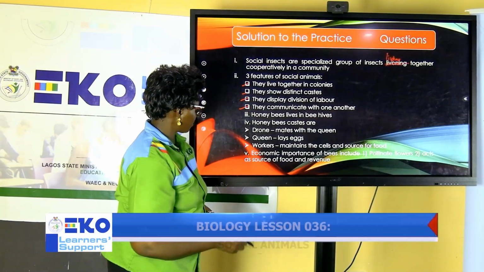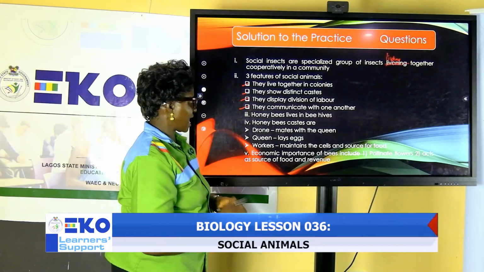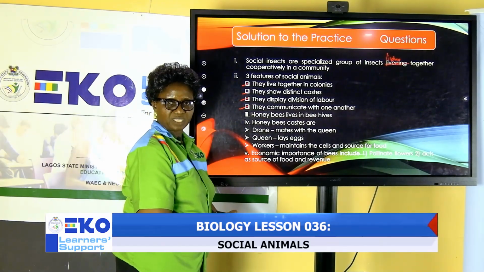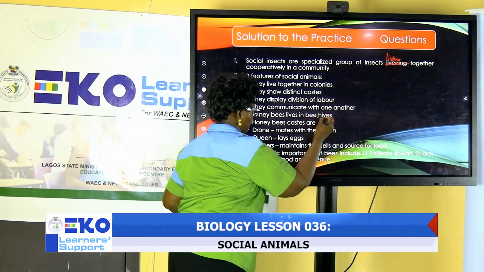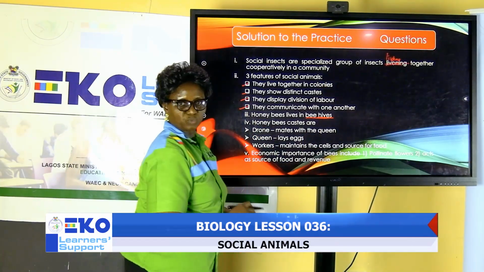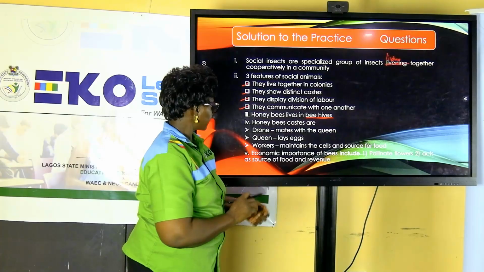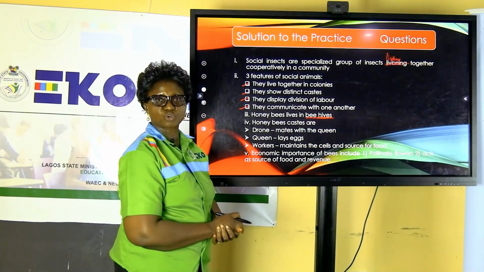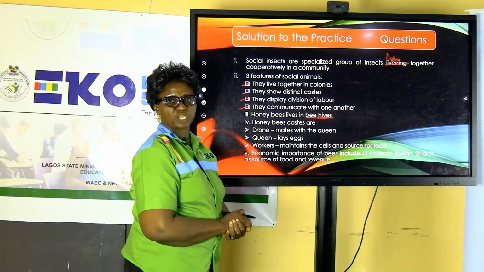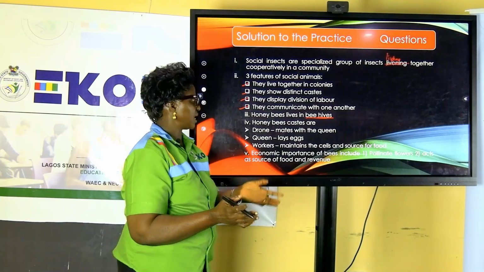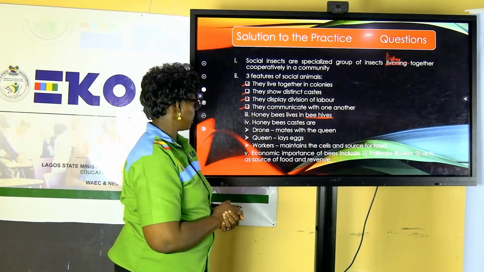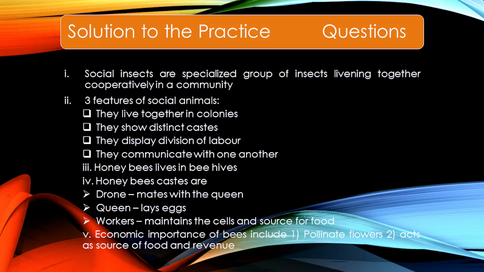The next question says, the habitat of a honeybee. Where do they live? In hives, beehives. That is where they live. The last question says we should mention the different groups making up the honeybee group. The first one is the drone. What does the drone do? It mates with the queen. That is just its own role.